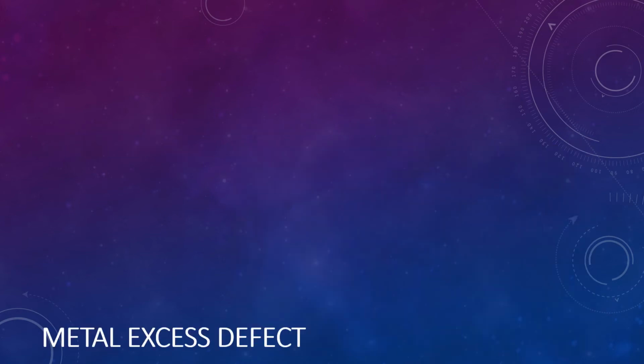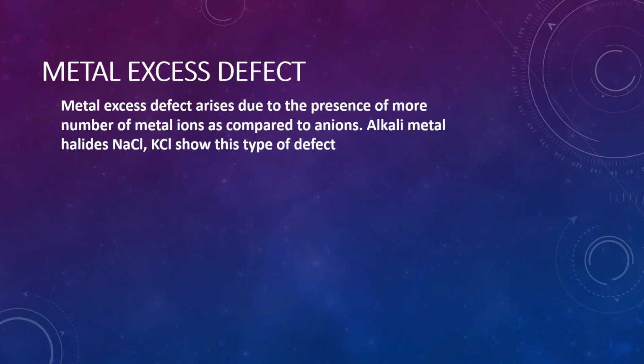Okay. Then metal excess defect. You can understand that metal excess defect arises due to the presence of a larger number of metal ions compared to anions. Alkali metal halides, sodium chloride and potassium chloride, are shown in this type of figure. Only sodium chloride and potassium chloride show this type of defect. Suppose sodium is 100 and chlorine should be 100, but sodium is 110 and chlorine is 80. Like that, when such a ratio is there, it gives a metal excess defect.